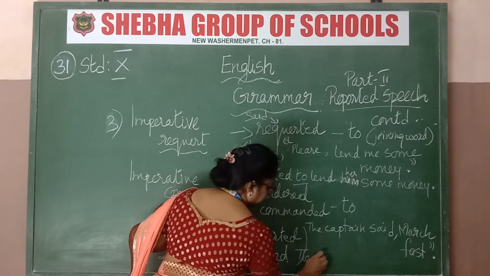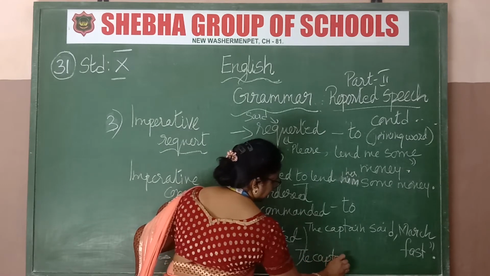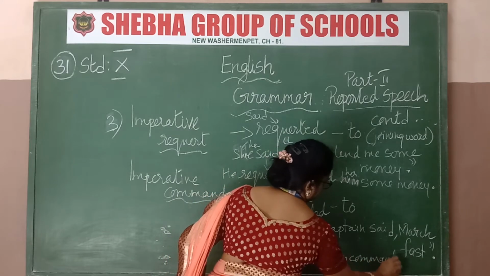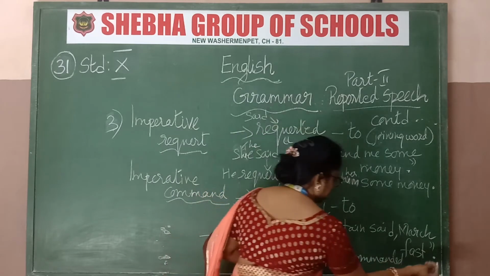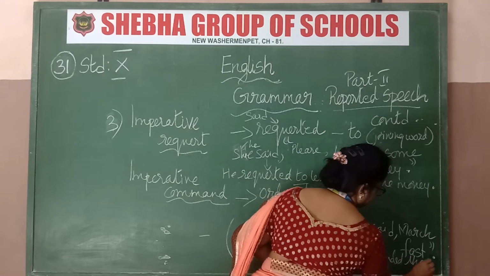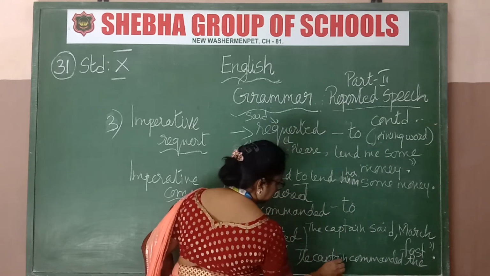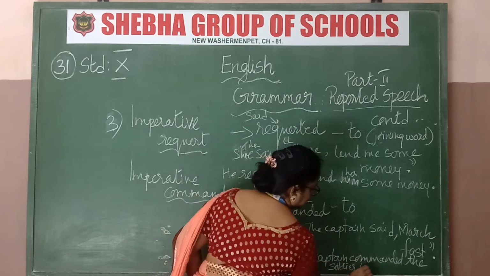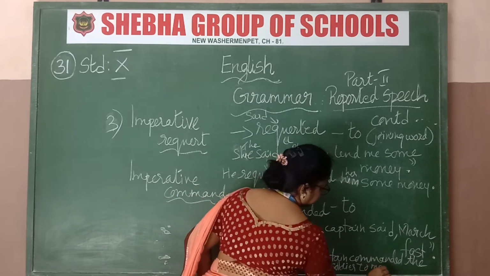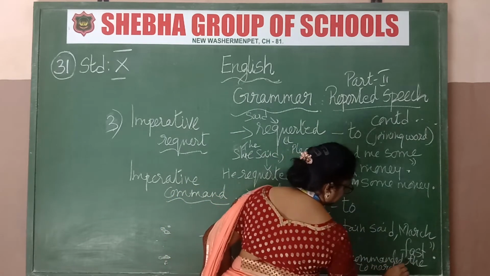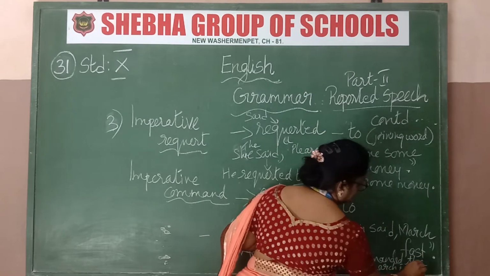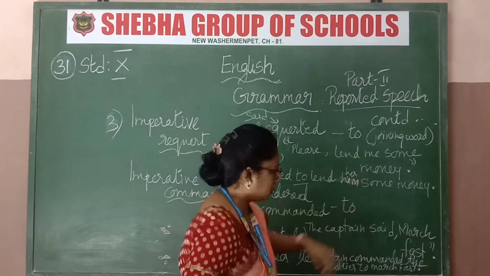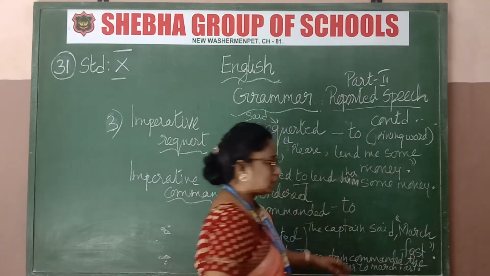The captain commanded the soldiers to march fast. Full stop.